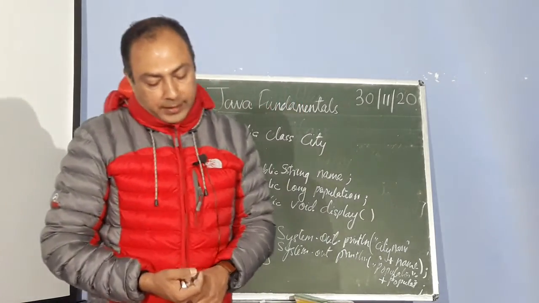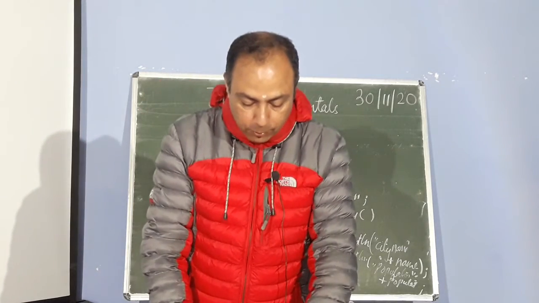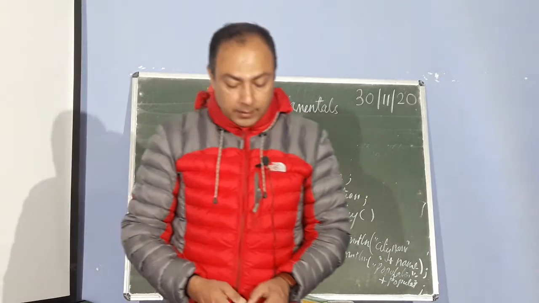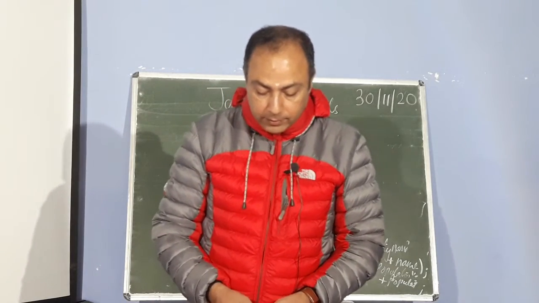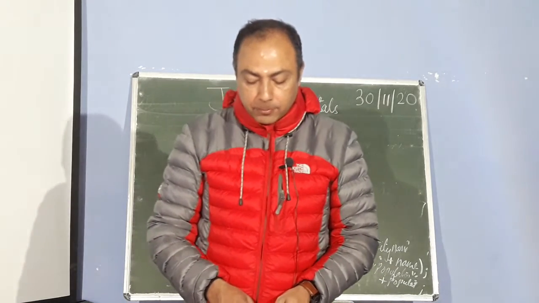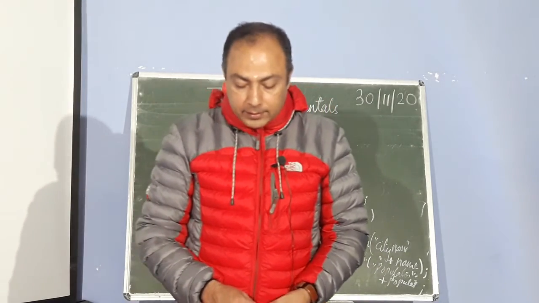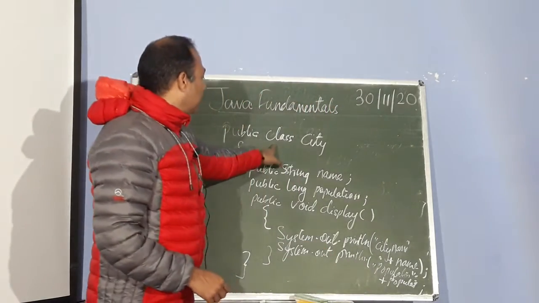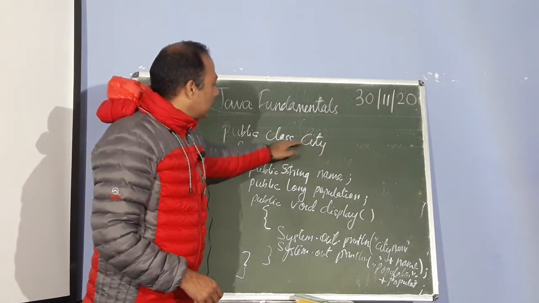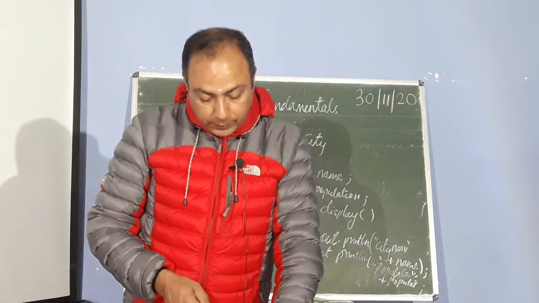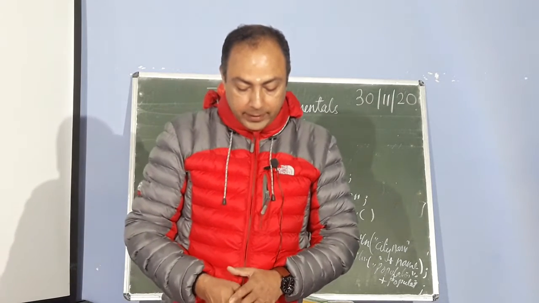So, rules to declare a class. There are some rules which we need to follow while declaring the class. In order to bring a class into existence in a Java program, it should be declared. A class is declared using the keyword class, then the name of the class, and an access specifier.